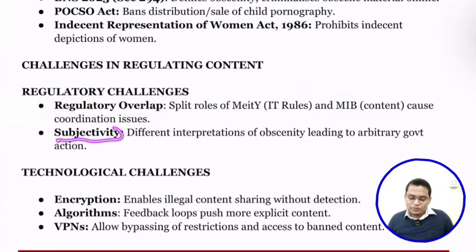The next one is about subjectivity. Nudity as obscene content is subjective. For someone there is a particular level, but for someone else that might not be obscenity. So it is a very subjective term, and that is what led to confusion and subjective interpretation.